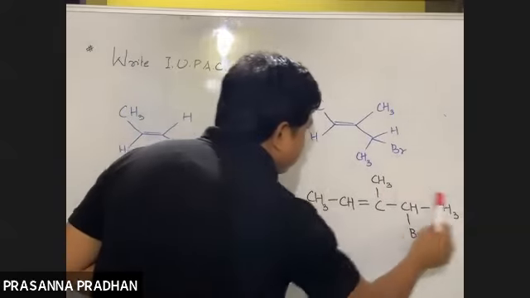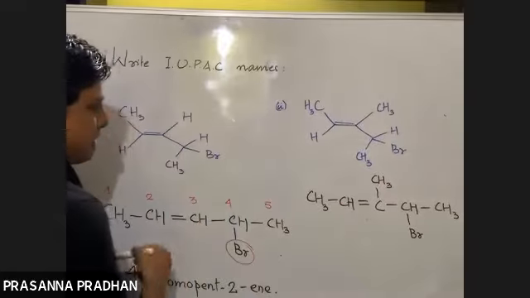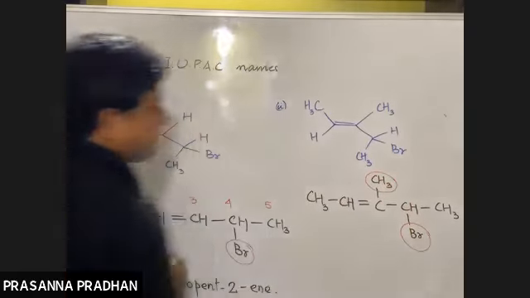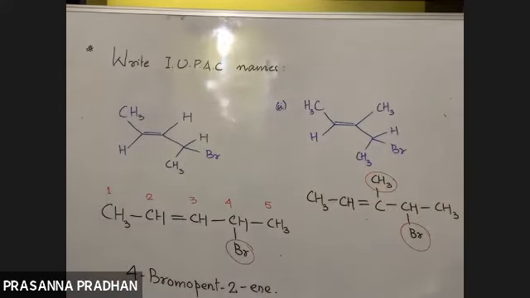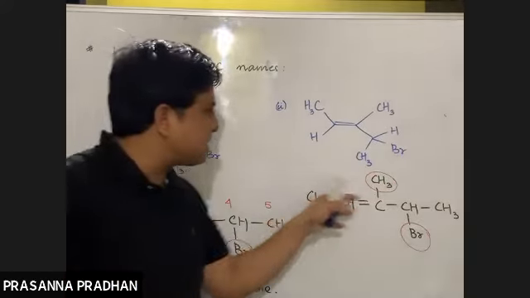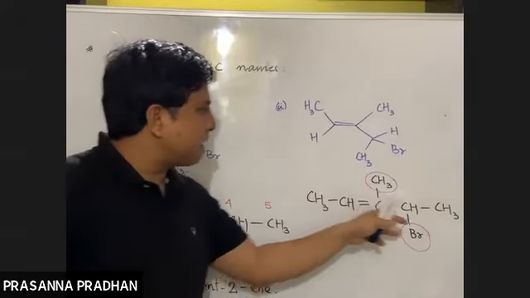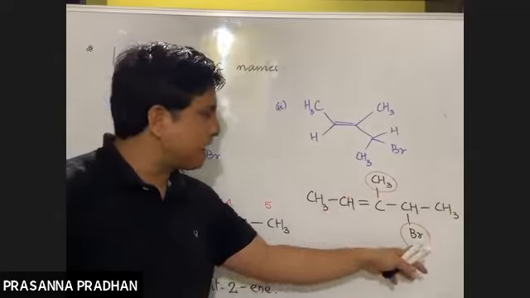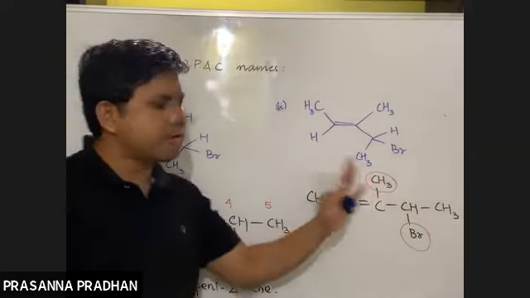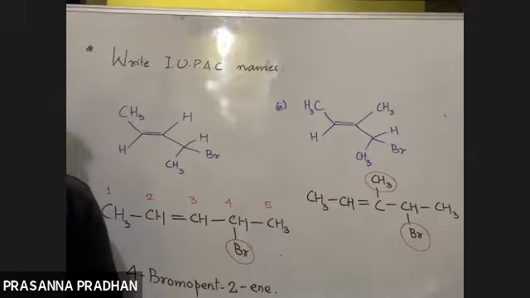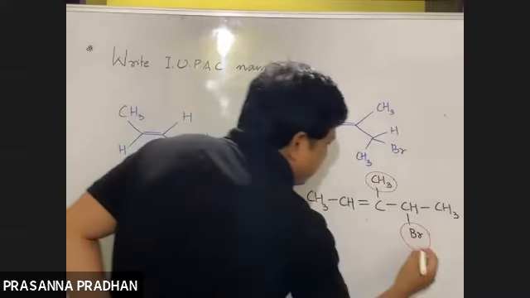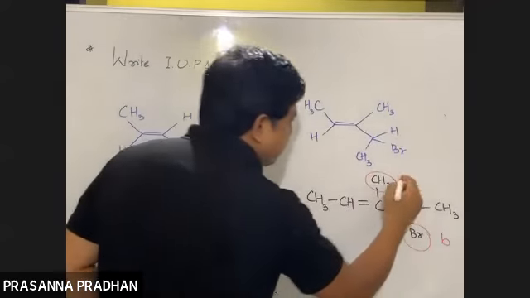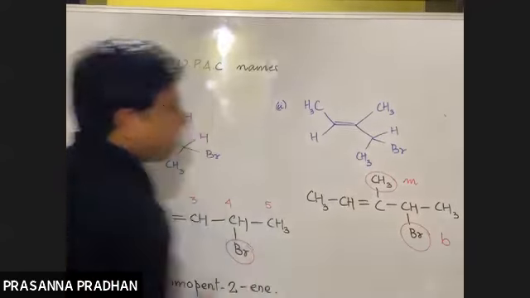If this is the longest continuous carbon chain, then there are 2 substituents, 2 branches which arise from the longest continuous carbon chain. This is an alkyl group substituent. This is an alkyl group substituent. So here also no functional group is present. Now, what is the name of the substituent? Bromo, it starts with B. What is the name of the substituent? Methyl, it starts with M.